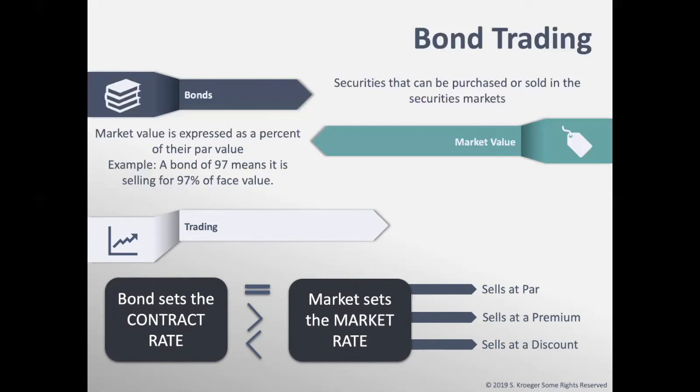Regardless if the bonds sell at par, at a premium, or at a discount, the interest rate will stay the same because it's based on the par value. And the amount that the bondholder receives at maturity will also be the same regardless of how the bond sells initially. Regardless if the bondholder pays more or less for the bond, they will only get back the par value at maturity.